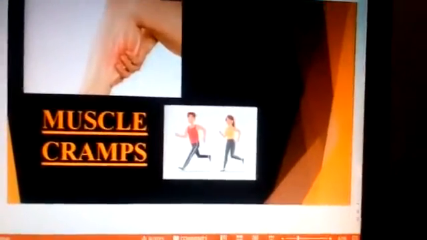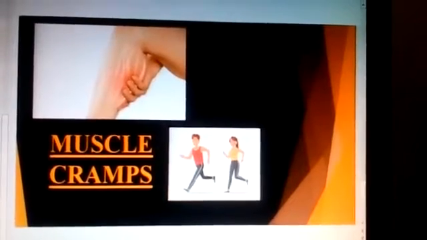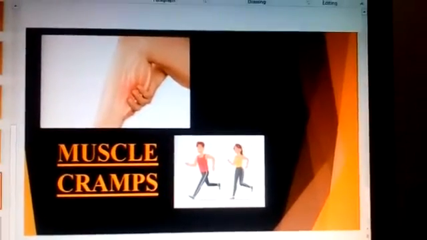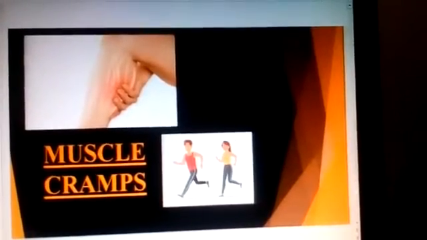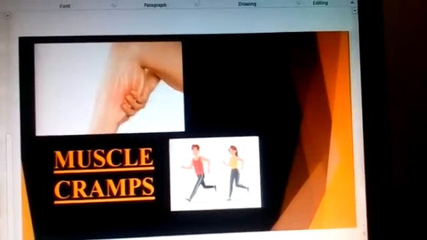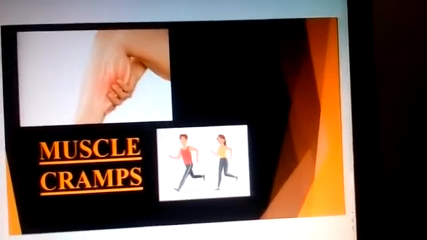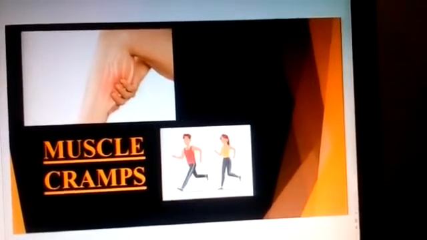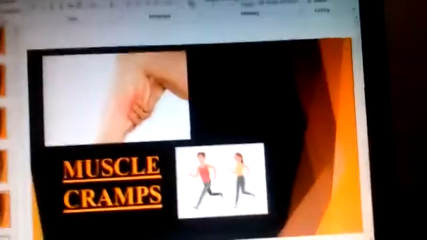So what is a muscle cramp? Muscle cramps are pain in the muscles. Cramps occur when muscle cells respire anaerobically, and the partial breakdown of glucose produces lactic acid. The accumulation of lactic acid causes muscle cramps. It causes pain in the muscles.